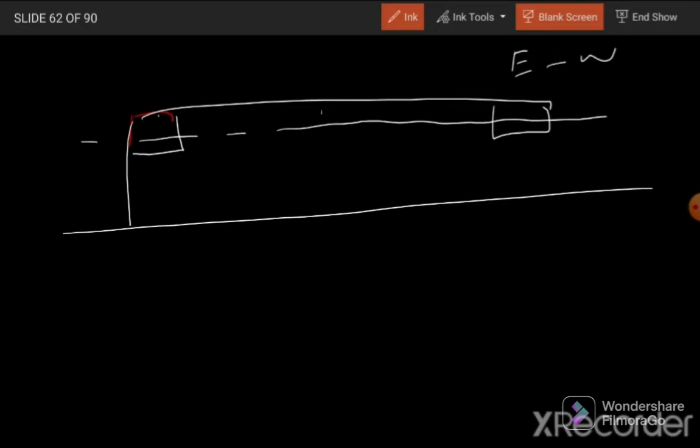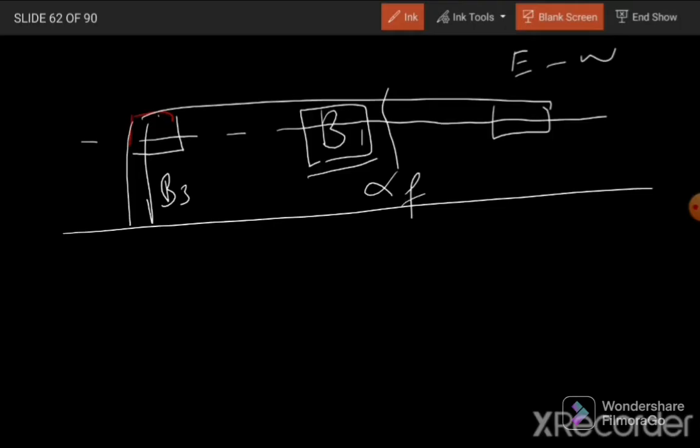In that case, the beam B1 will be the beam which is in the direction of span or in the direction of reinforcement which we are going to calculate. So this will act as a flexural member, so we need to consider this B1. And the beam perpendicular to this one, which is B3, will be considered as a torsional member. So for flexural member B1 we consider its alpha F value, and for B3 we will consider its beta T value.